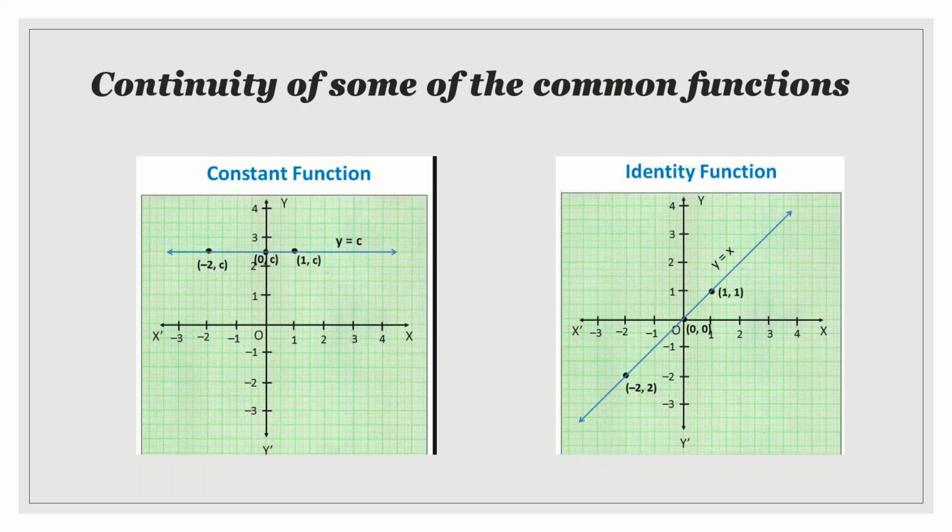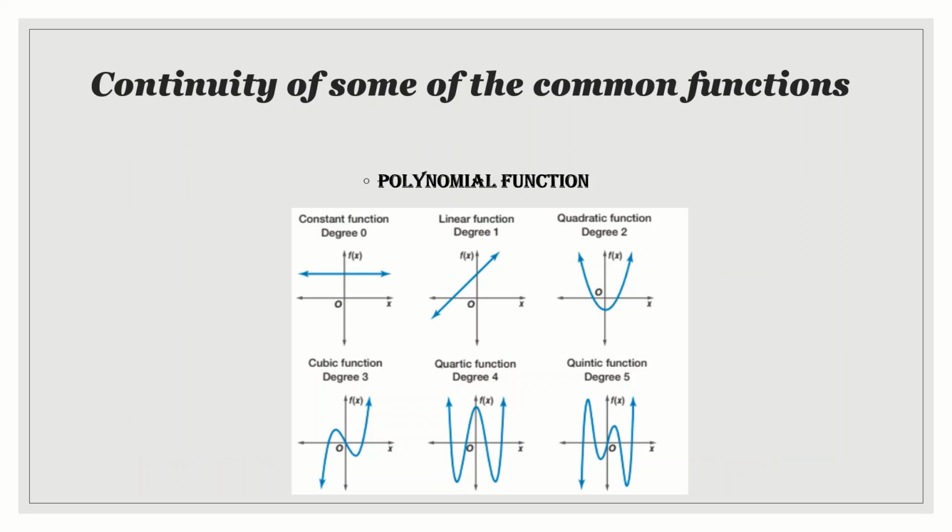Now we will see some common functions. How to check the continuity of a function graphically? If you can draw the function without lifting your pen, it is called a continuous function. Is the constant function a continuous function? Yes. The constant function is a continuous function, and the identity function is also a continuous function. The next is the polynomial function. The polynomial function of degree 1 is a linear function, degree 2 is quadratic, degree 3 is cubic, degree 4 is quartic, and degree 5 is quintic.